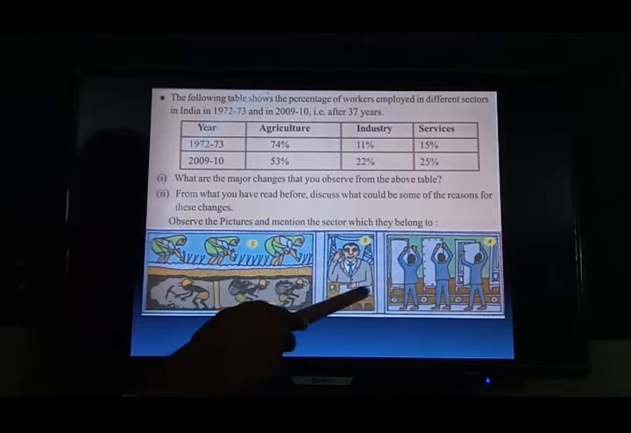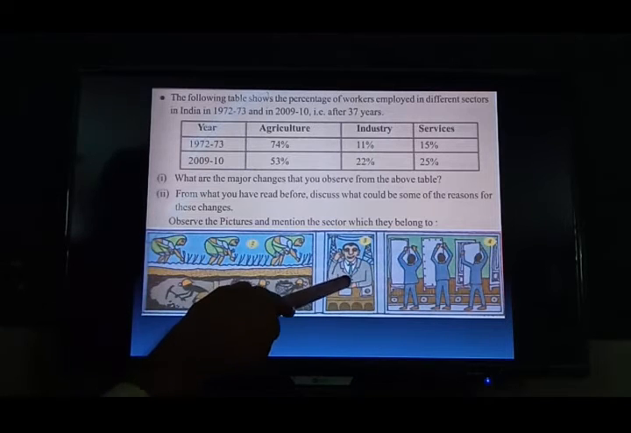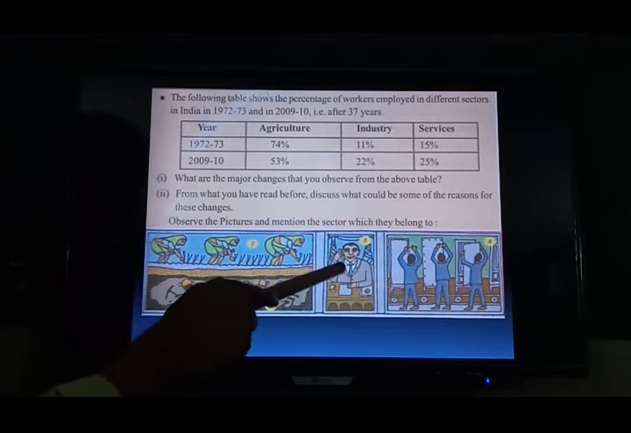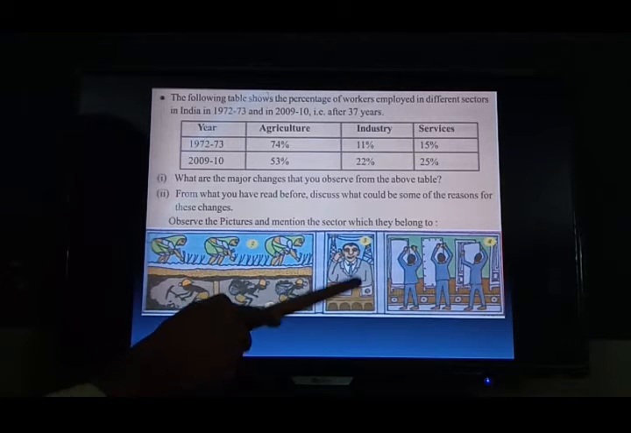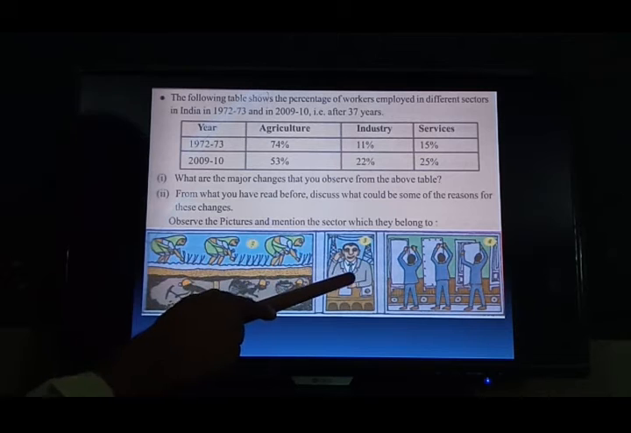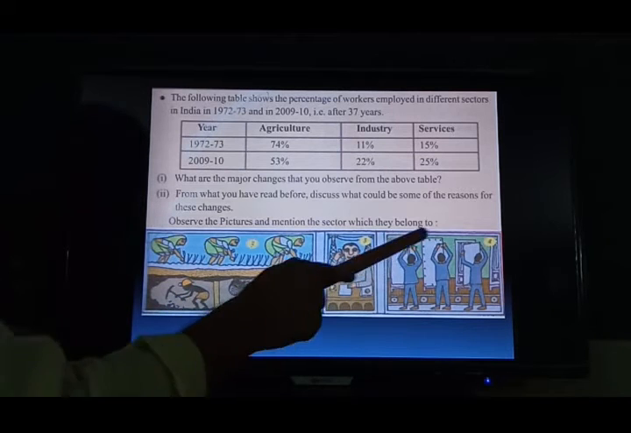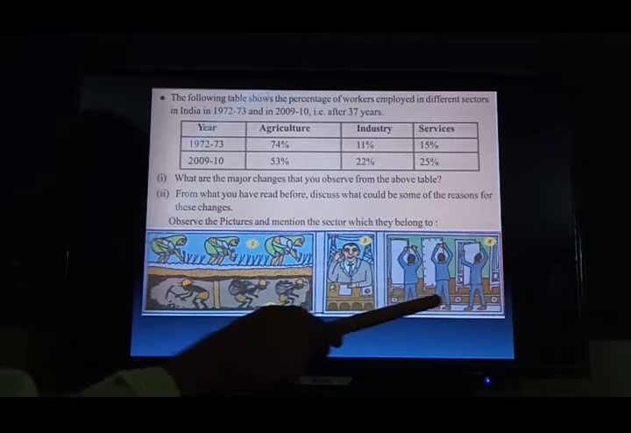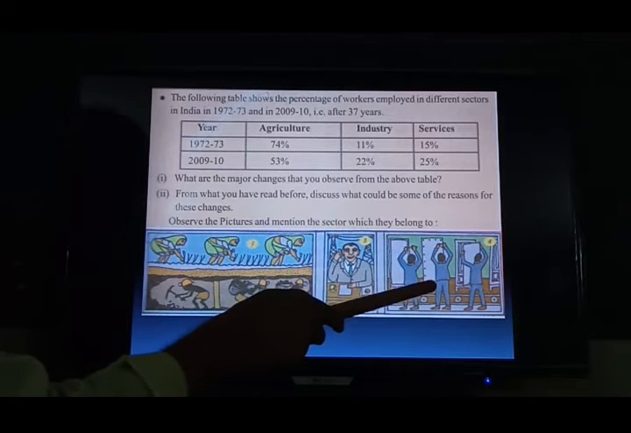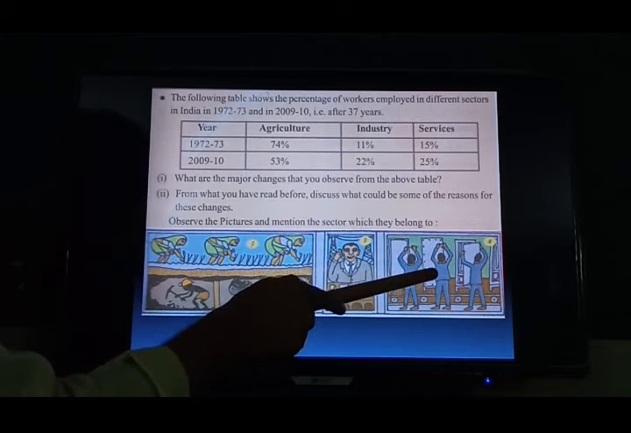Now look here, one man is making a phone call to someone else. Maybe he is an officer in his office. So he is making a phone call, that means he comes under the service sector. Next one, look at this picture. Here the persons are making some tools, they are preparing. This comes under industry or secondary sector.